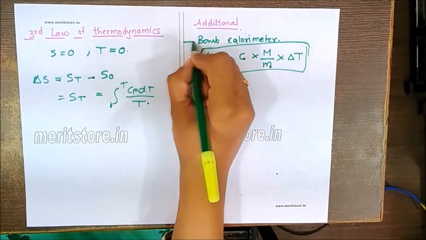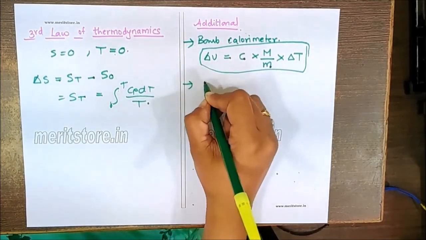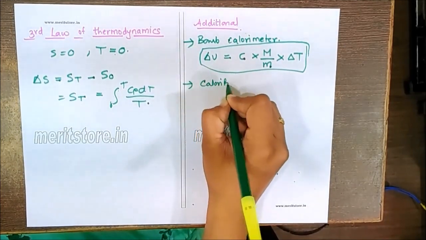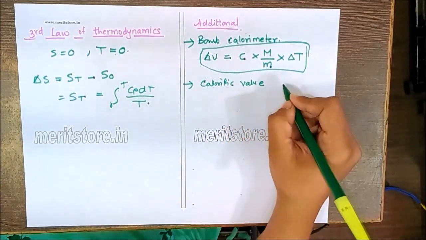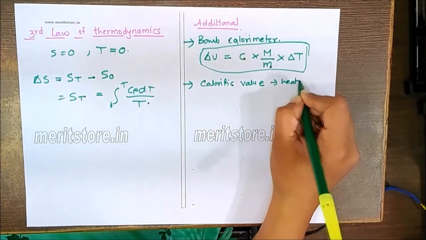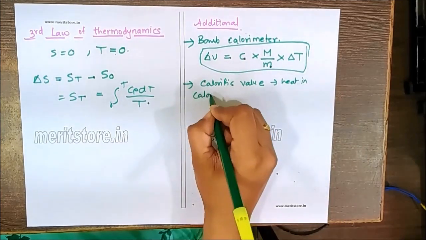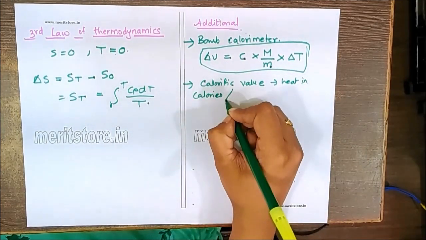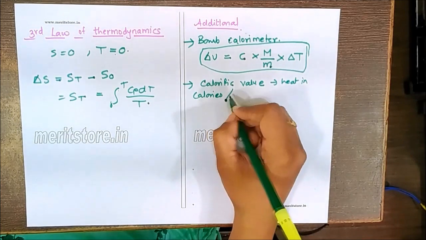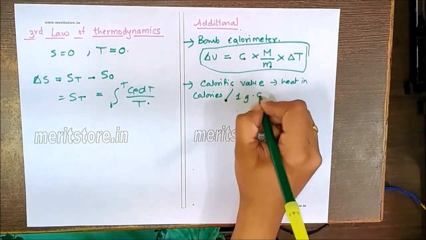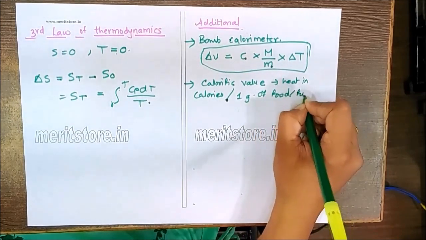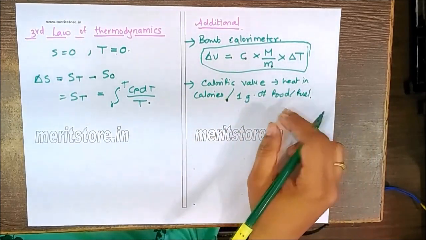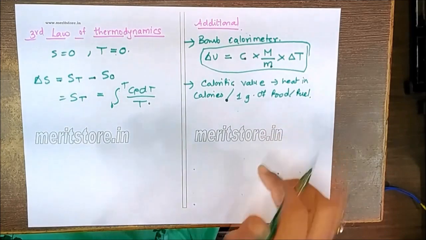Also, the calorific values of a fuel or food are generally calculated as the heat in calories obtained by combustion of 1 gram of that fuel or food. So the heat evolved during that process is to be calculated.